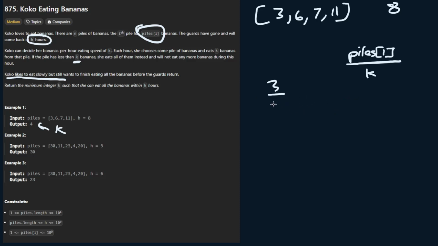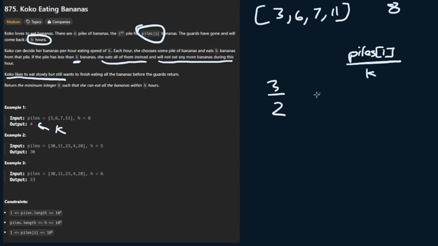Let's say that k is equal to 2 here. We know that this will be equal to 1.5, but we can't eat within 1.5 hours. If we have a decimal value, we'll just have to round up, because in the problem we saw in the sentence over here that she eats all of the bananas and will not eat any more bananas in that hour, even if there are still some left over for her to consume.